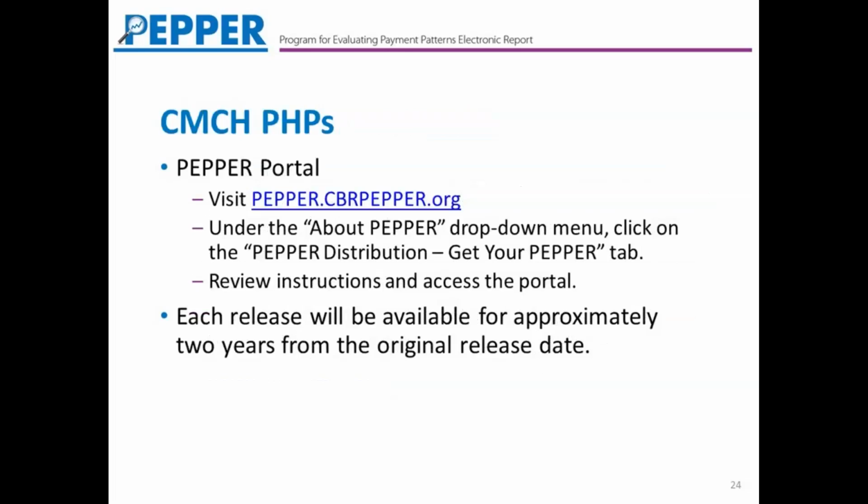The Community Health Center PHPs are going to get their PEPR through the PEPR Resources portal. You'll click on the PEPR distribution, get your PEPR link. There are some instructions there to access the portal, and each release is going to be available for approximately 2 years. So if you didn't get last year's PEPR, you're still in luck and you can still get last year's PEPR through the portal.